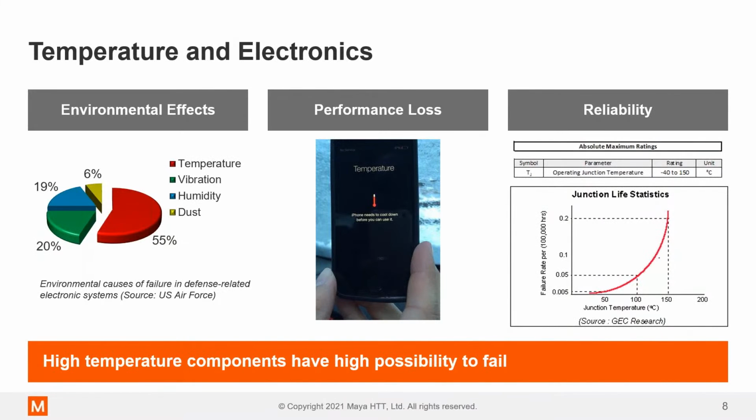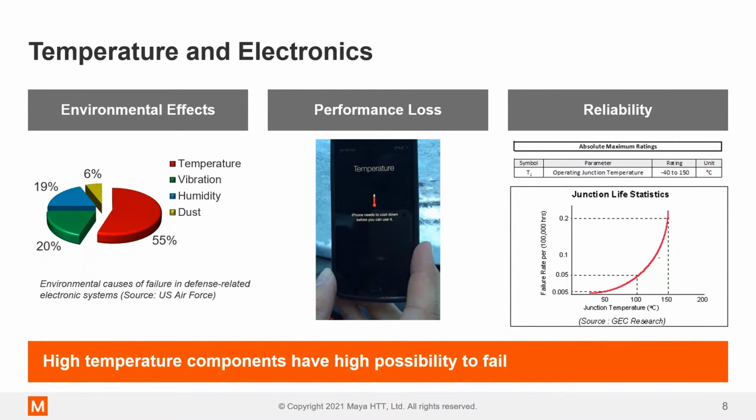Second to that is vibration. So with temperature and vibration, you're talking three quarters of all electronics failures. And that's doubly important with military applications where you've got very, very high ambient temperatures that you need to dump the heat into.